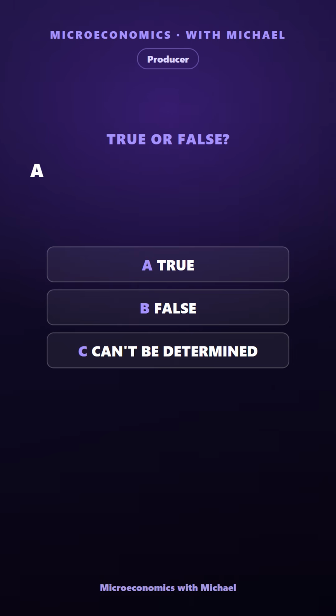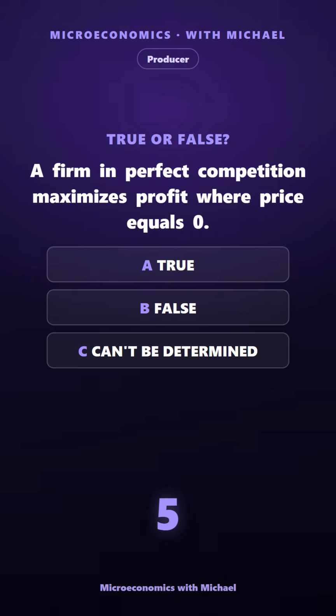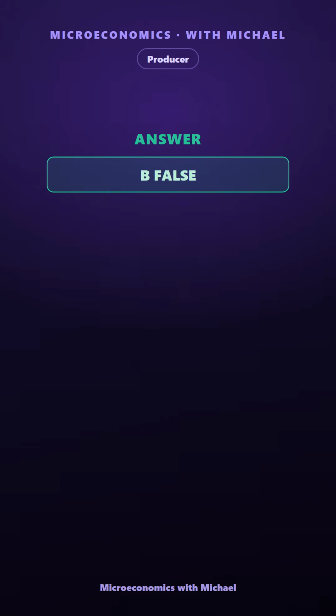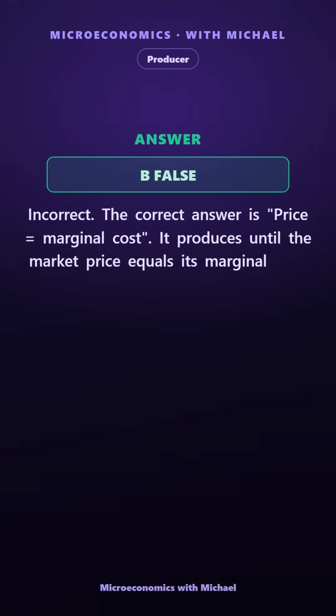A firm in perfect competition maximizes profit where price equals zero. True, false, or can't be determined. The answer is false. Incorrect. The correct answer is price equals marginal cost. It produces until the market price equals its marginal cost.